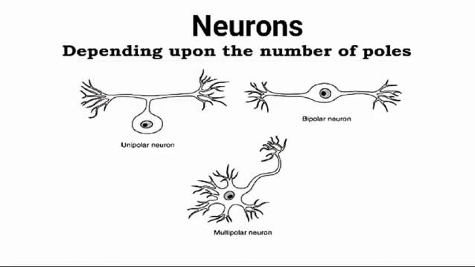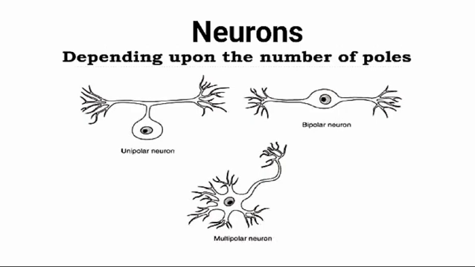There are many neurons in the nervous system, a number in the trillions. They can be classified depending upon the number of poles. Number one is unipolar neuron, number two bipolar neuron, and number three multipolar neuron. The unipolar neurons have a single pole from which both axon and dendrite arise. True unipolar neurons are present only in the embryonic stage in human beings.